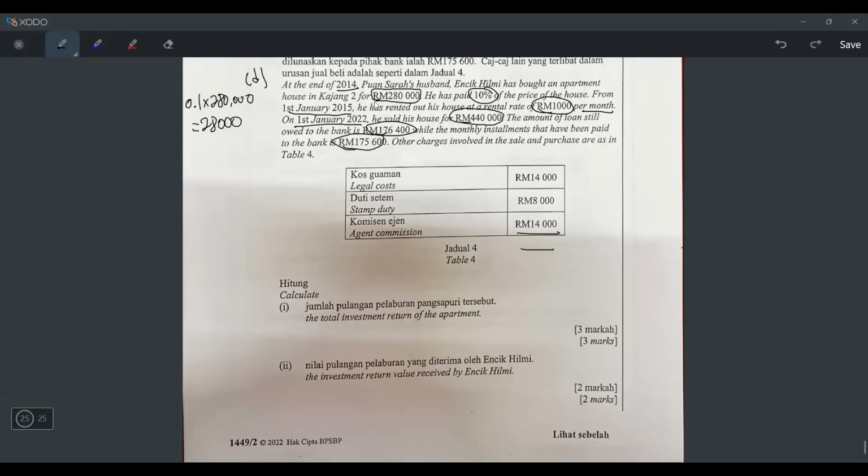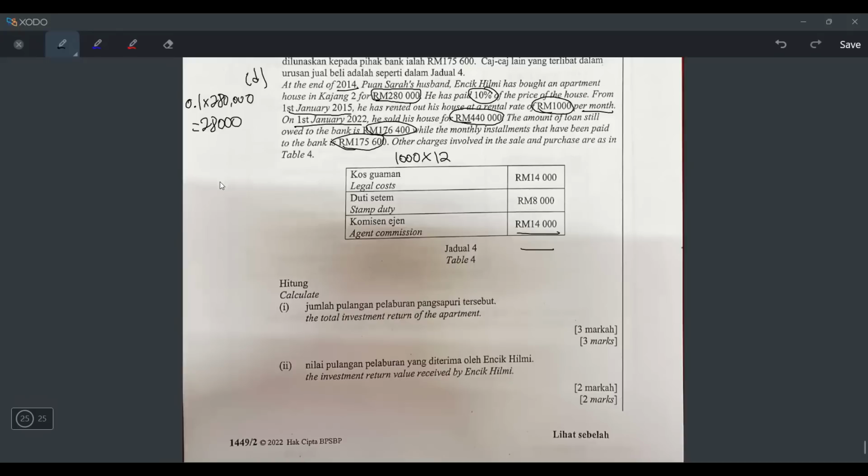Okay, first of all, there's a lot of things that they mentioned here. They say that he has rented out his house at 1,000 ringgit per month. It means there will be income here, there will be a duit yang masuk here, because if he rent out his house, he will earn 1,000 per month. But he say that from 1st January 2015, he start renting his house. So how much will he earn if he rent for 1 year? I will take 1,000 times 12 lah, because this is per month, right? But then it says he will rent until 1st January 2022 only, because after 1st January 2022, he already sell his house, right?